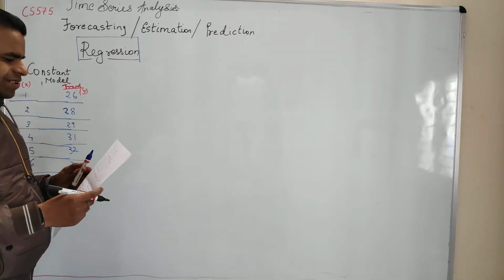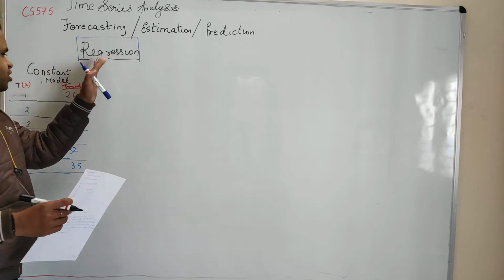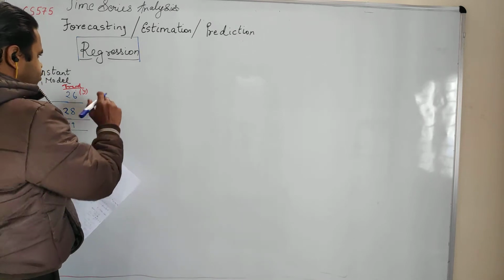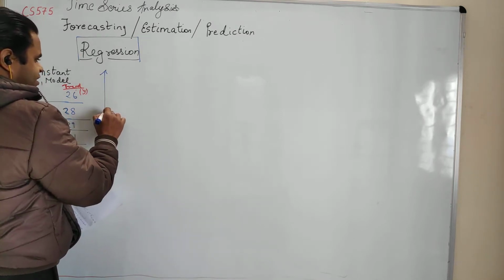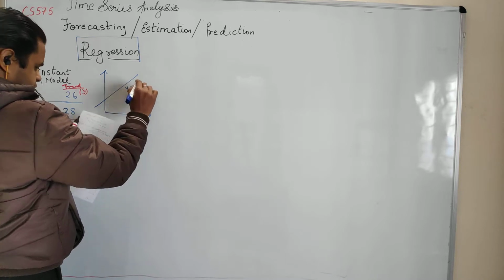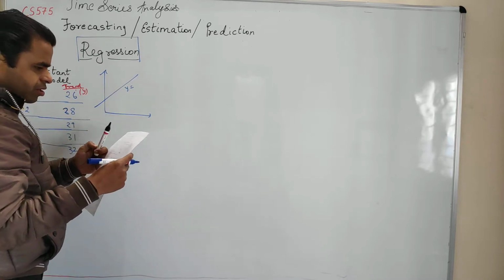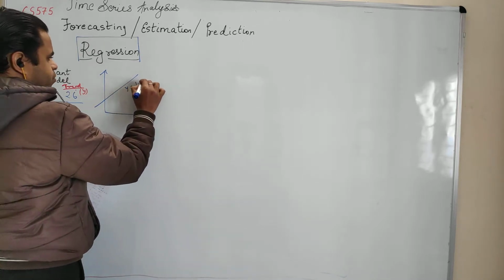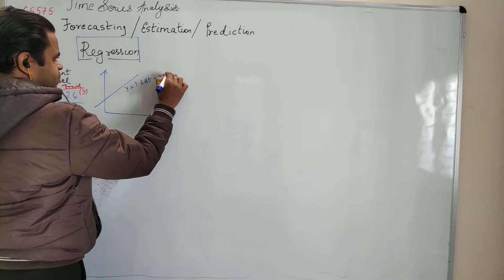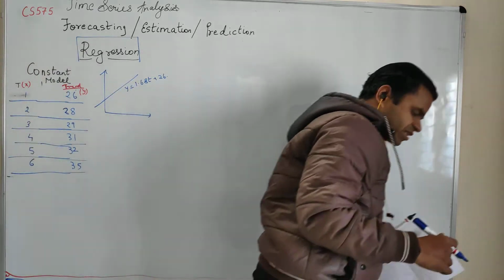Another lecture on CS 575. So in the last lecture we saw basically regression. Regression was quite good in the sense that if we track our example, we see that we got a line, I think, which was y is equal to 1.68t plus 26 point, I think, just a second.